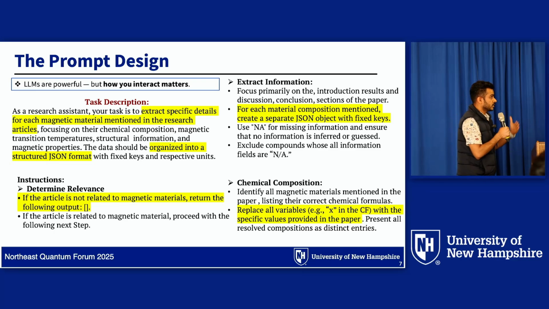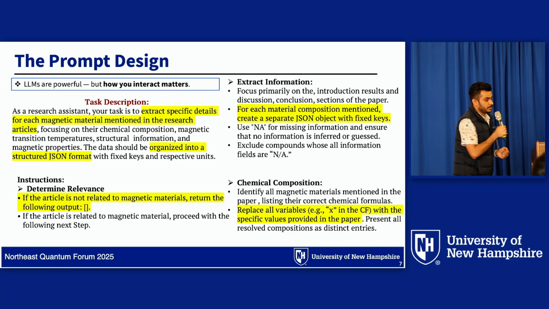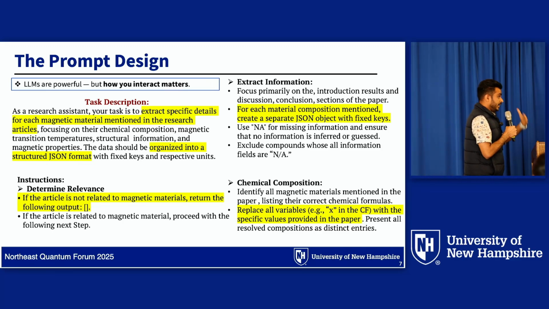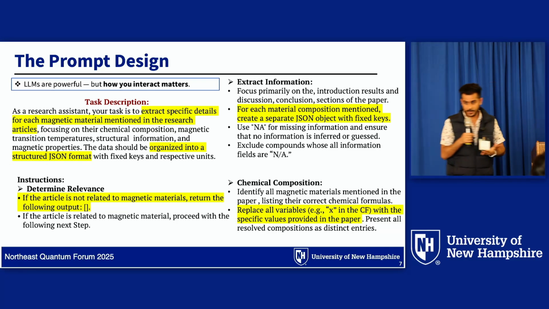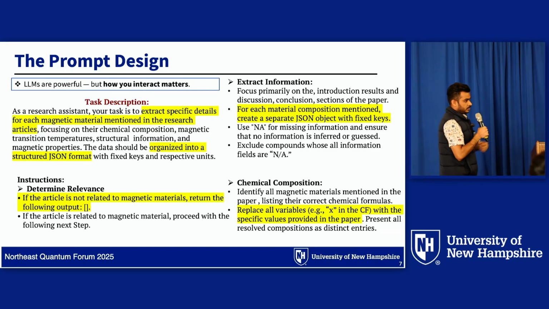The model should focus on the introduction, results and discussion, and conclusion sections of the paper, not on the methodology section. Then, for each material composition mentioned in the paper, sometimes the paper discusses so many materials, so the model should output each material as a separate JSON, so that we can extract these later for the database.